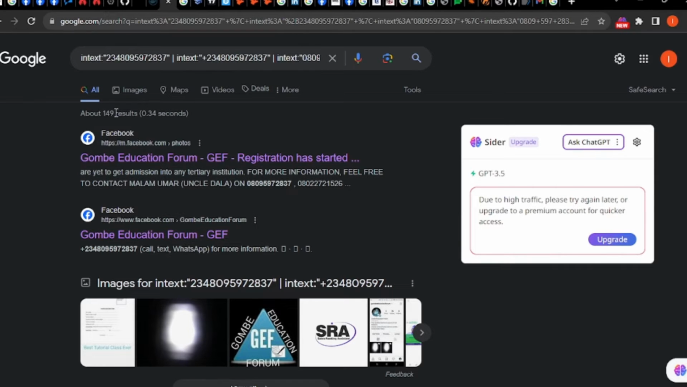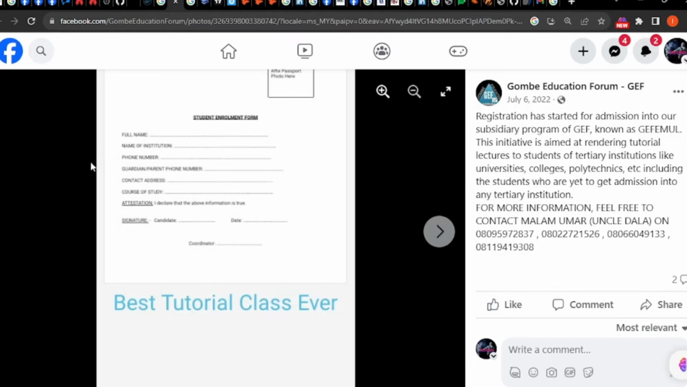Now, mark this information carefully. I confirm that this cell phone number is associated. Now, that telephone number is also found in another Telegram, another Facebook group called the Gombe Education Forum. That number is there. And please allow me to open that and we see. This is Gombe Education Forum, and it tells you that it's more like an education group. They began recruiting people over etc etc. For more information, contact Malam Omar.